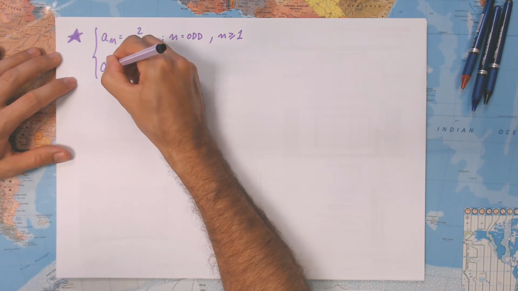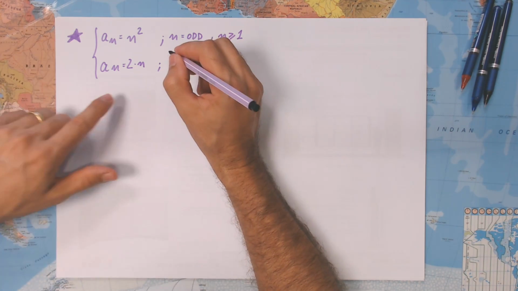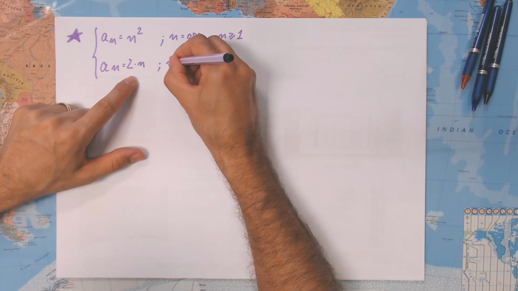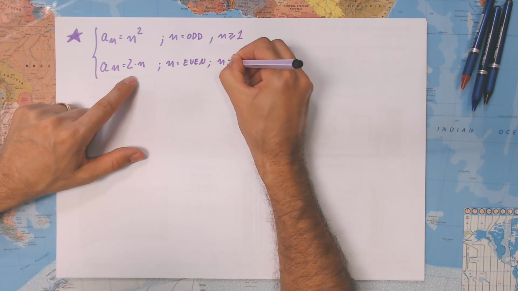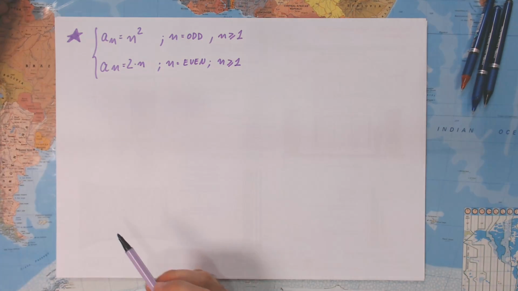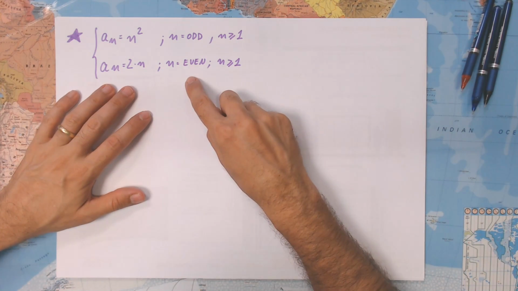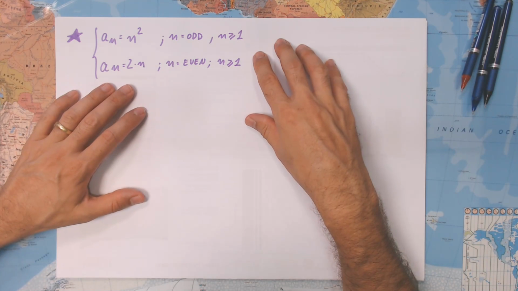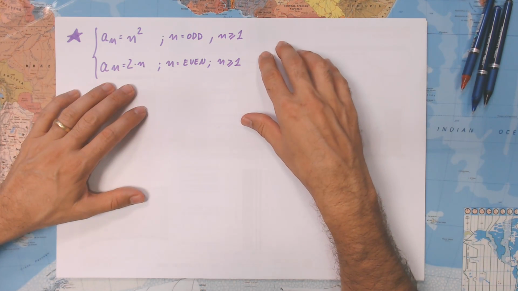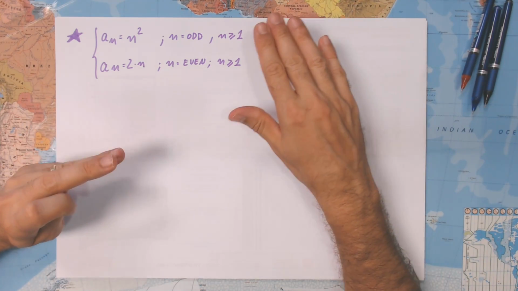We have another way to compute. Another formula is going to be 2n. When are we going to use this second definition? For n even, and also for n equal or greater than 1. Now please pause the video and think it through. I know that at this moment you know what's going on, but just to know it is not enough. You have to practice, because this is what most students get wrong. To know it is something, but to practice is something totally different.